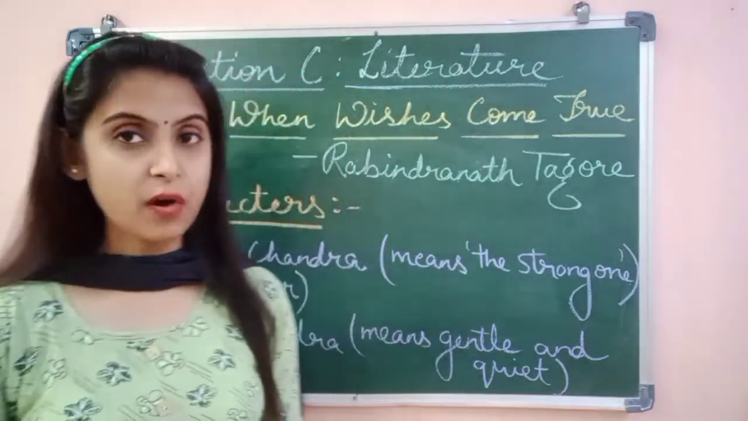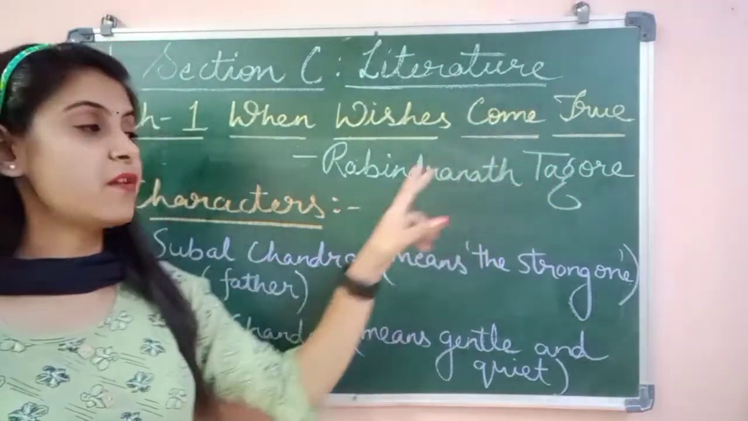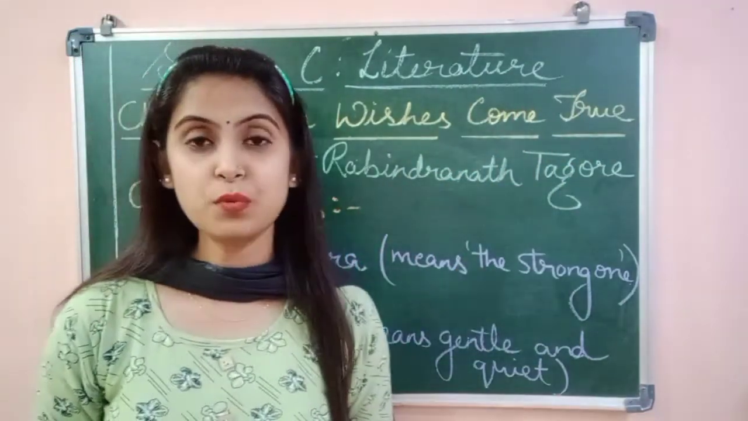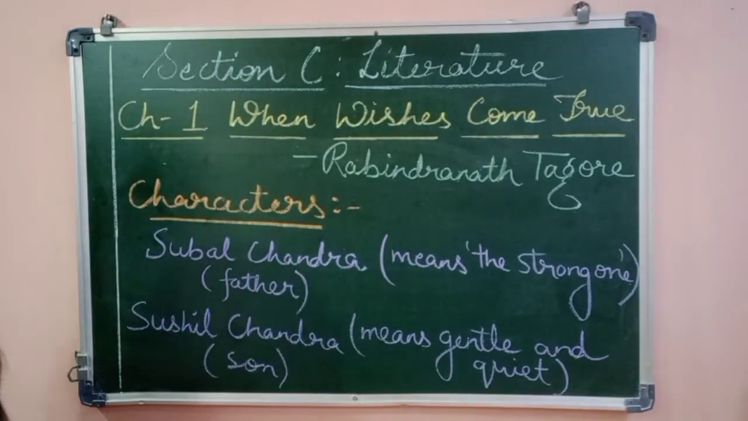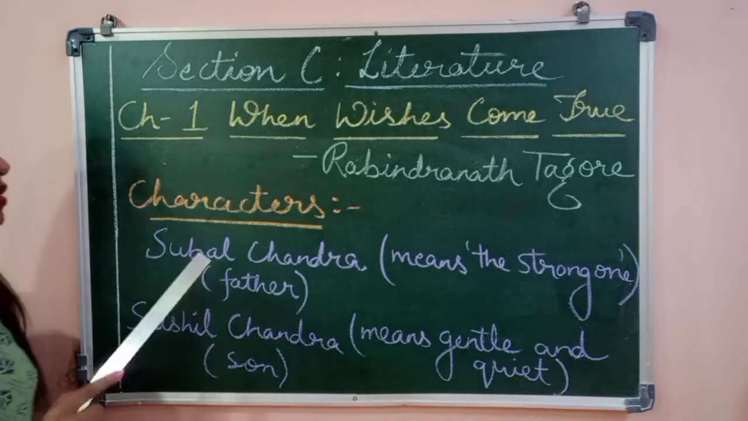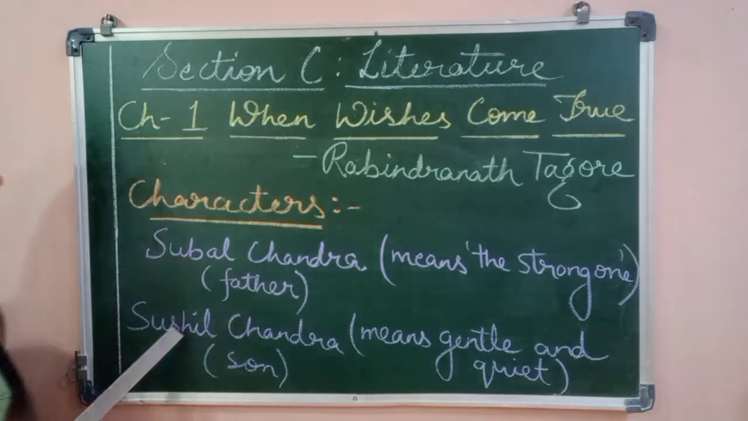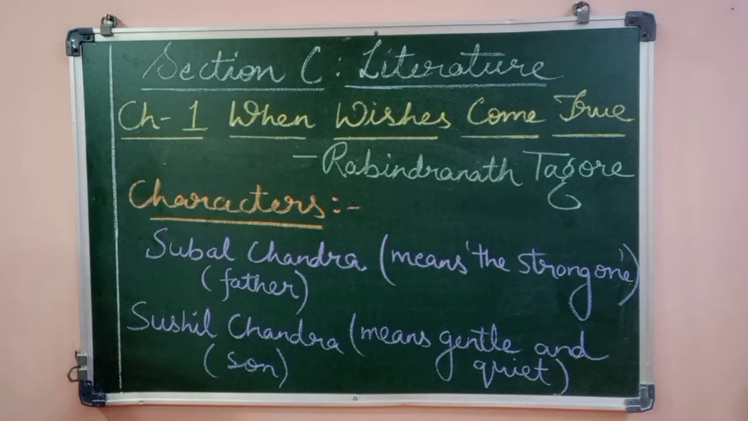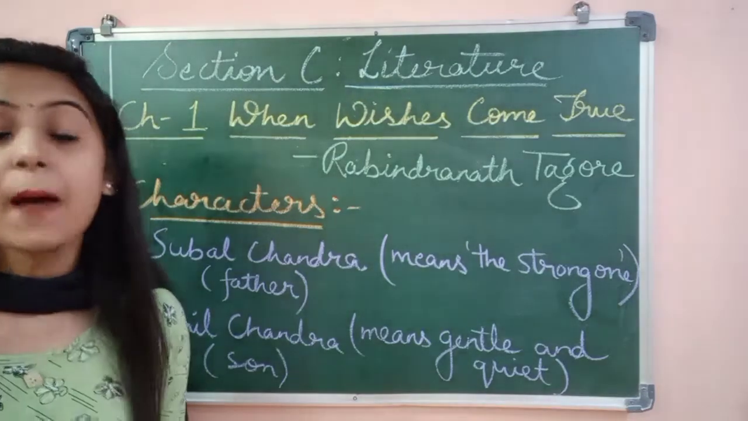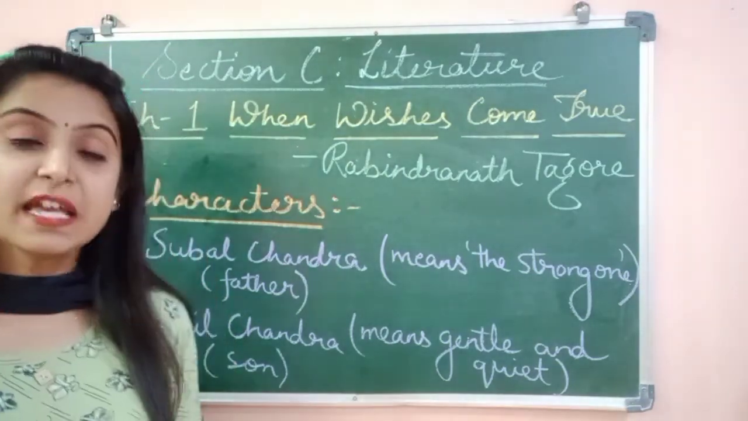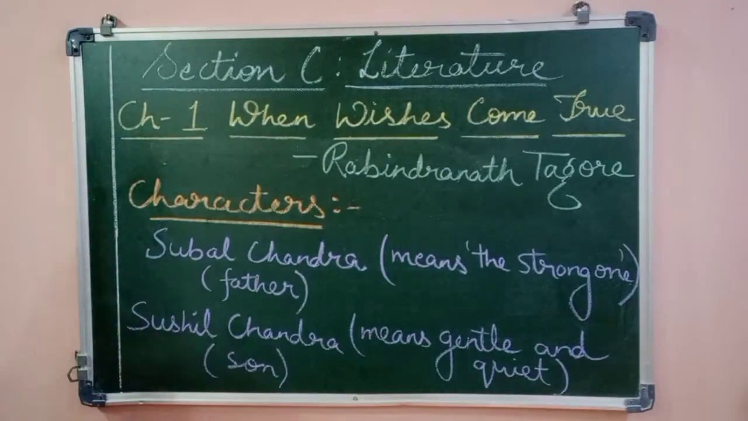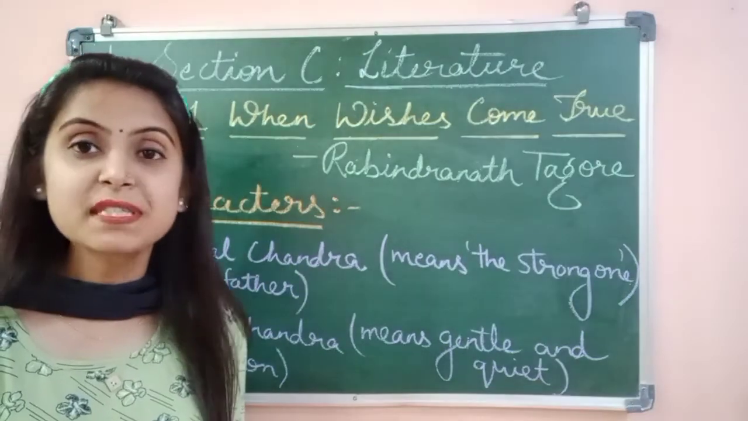Now children, this story, When Wishes Come True, written by Rabindranath Tagore, talks about the wishes that one makes in his or her life. The main characters of the story are Subal Chandra, who is the father, and Sushil Chandra, who is the son. Now, the story emphasizes the concept that people might not always justify the meaning of their names. It means that people might be opposite to the meaning of the names that they have.